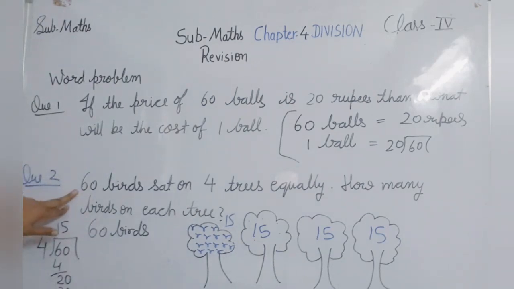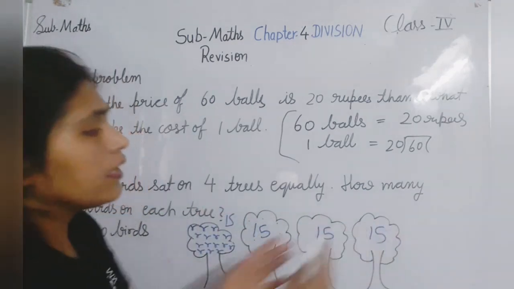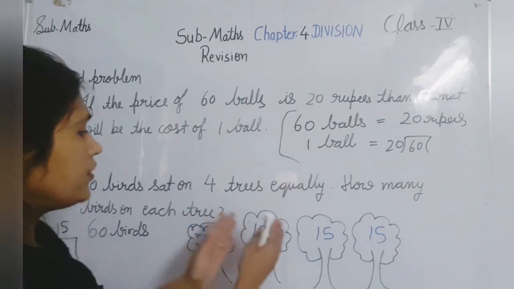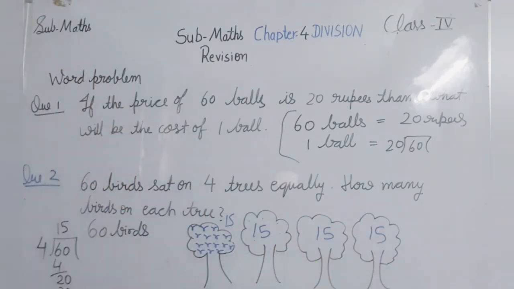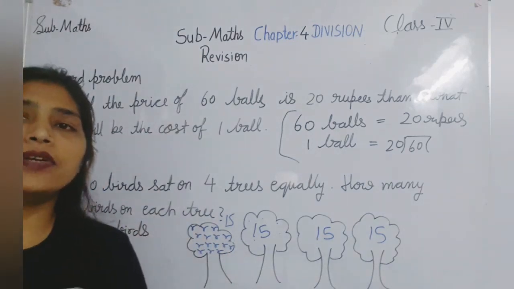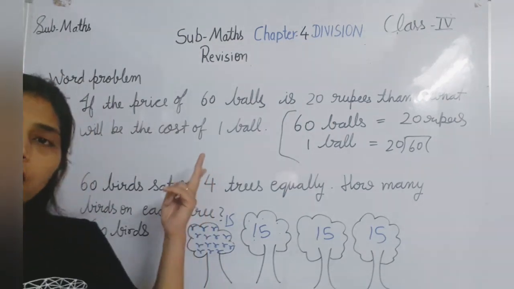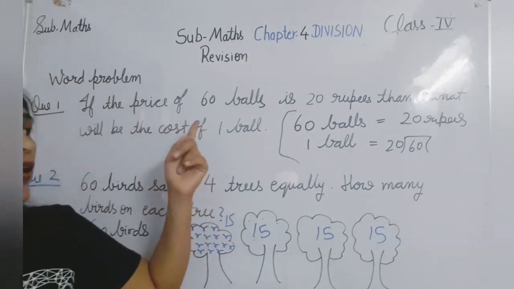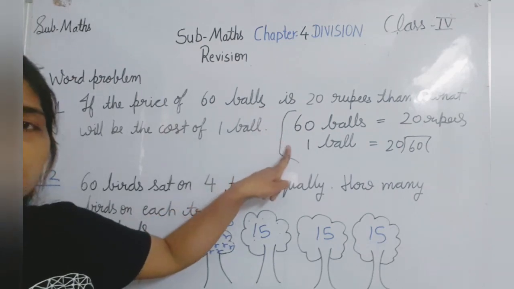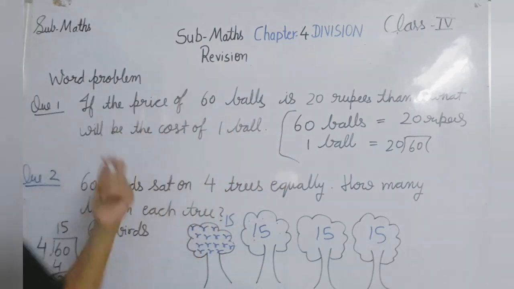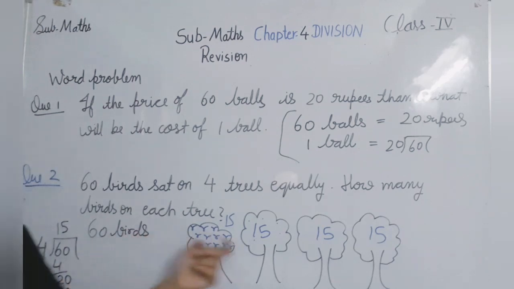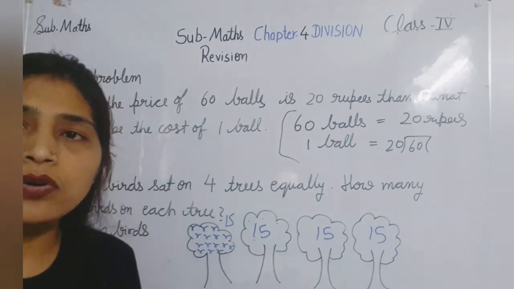We are dividing equally, and in the beginning I told you what division is: splitting a large number group into smaller number groups equally. Yes, equally we are dividing 15, 15, 15, 15. Clear? So for these two conditions we will do division. In a word problem, read the problem carefully. If you find the first condition, where they have given us for more and they are asking for one, that time we have to do division. In the second condition, if we have to divide anything equally, that time also we'll do division.